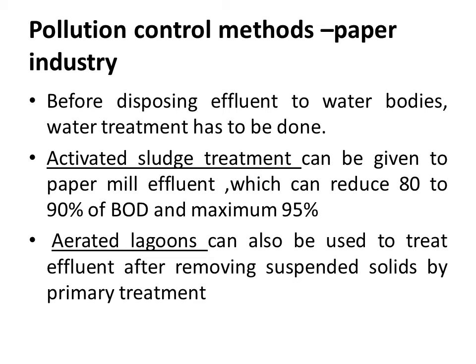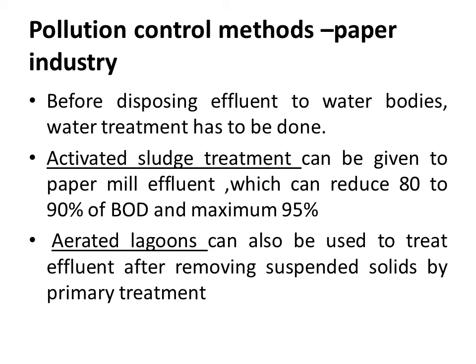The most important treatment normally given for paper effluent is activated sludge treatment. In the activated sludge process, we can reduce the BOD load of the effluent by about 80% to 90%, and maximum 95%. Then we can safely dispose of that effluent to the surroundings or to the water bodies.